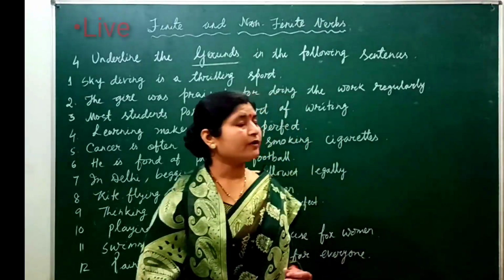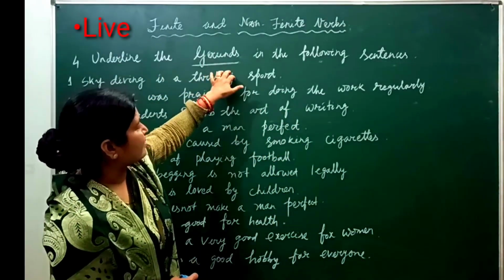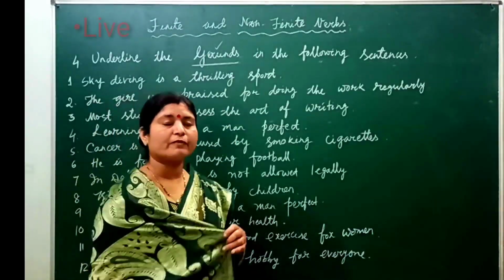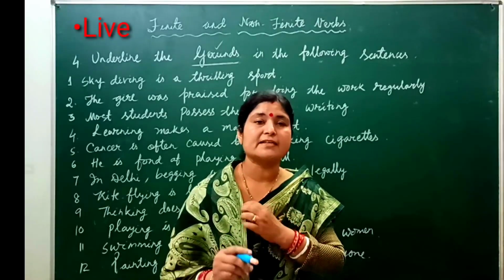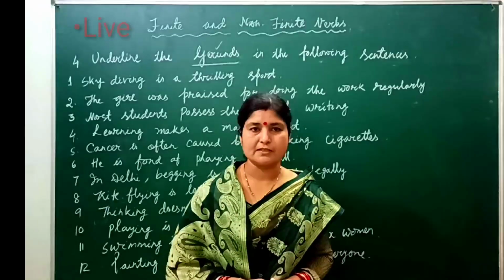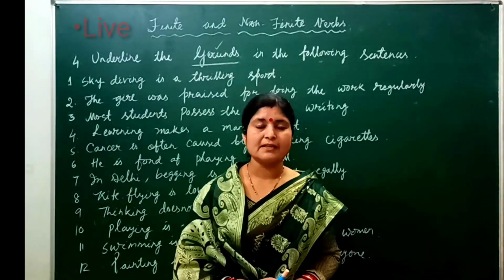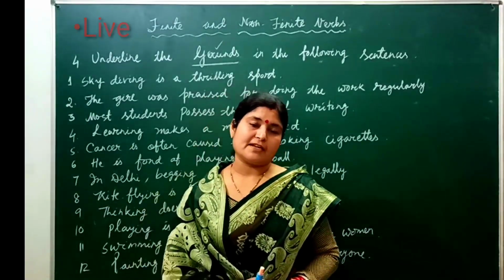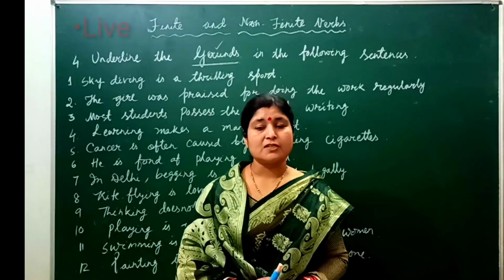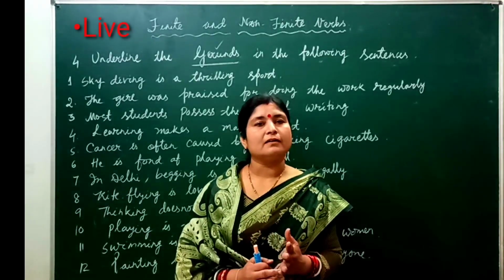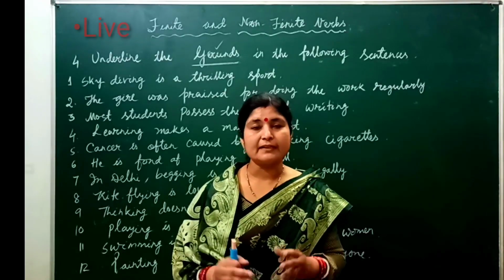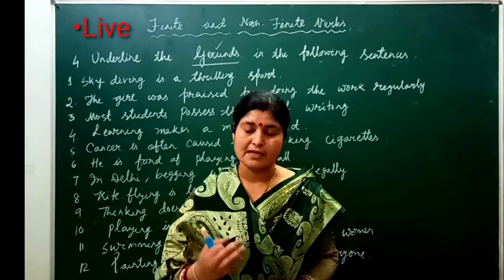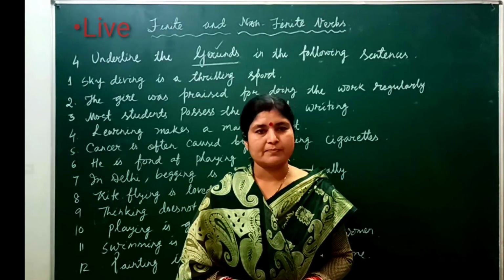My dear students, your next exercise is to underline the gerunds in the following sentences. So, what is known as a gerund? When a verb is used as the subject or object of the sentence, or acts as the noun of the sentence, then it is known as a gerund. For example, swimming is a good exercise. I love cycling. So, cycling and swimming are both verbs, but in these sentences they are used as nouns. So, they are known as gerunds.